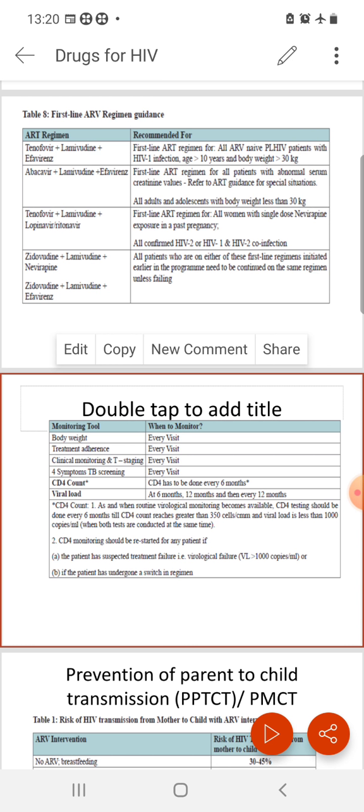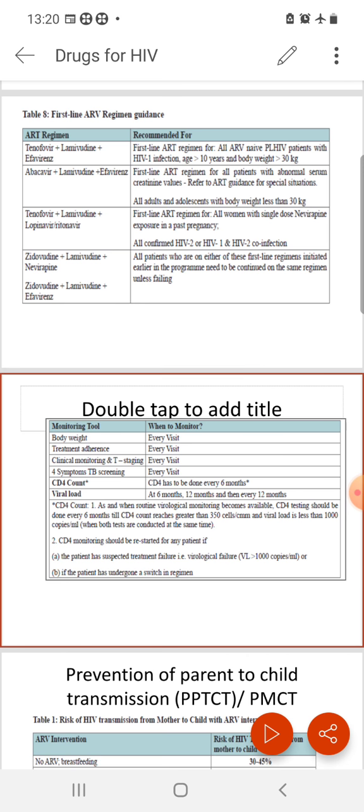Tenofovir, though, is a nucleotide reverse transcriptase inhibitor. We have non-nucleoside reverse transcriptase inhibitors like efavirenz, nevirapine. We have protease inhibitors like indinavir, lopinavir, ritonavir, etc. We have integrase inhibitors like dolutegravir, raltegravir. We have CCR5 receptor antagonists like maraviroc, and we also have an entry inhibitor, enfuvirtide.